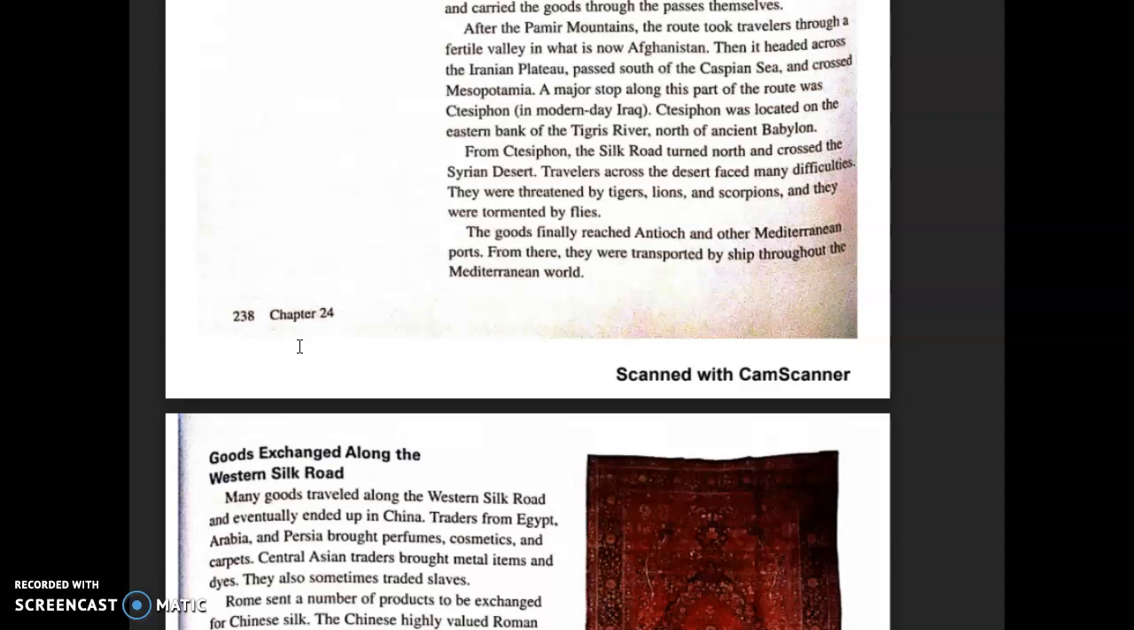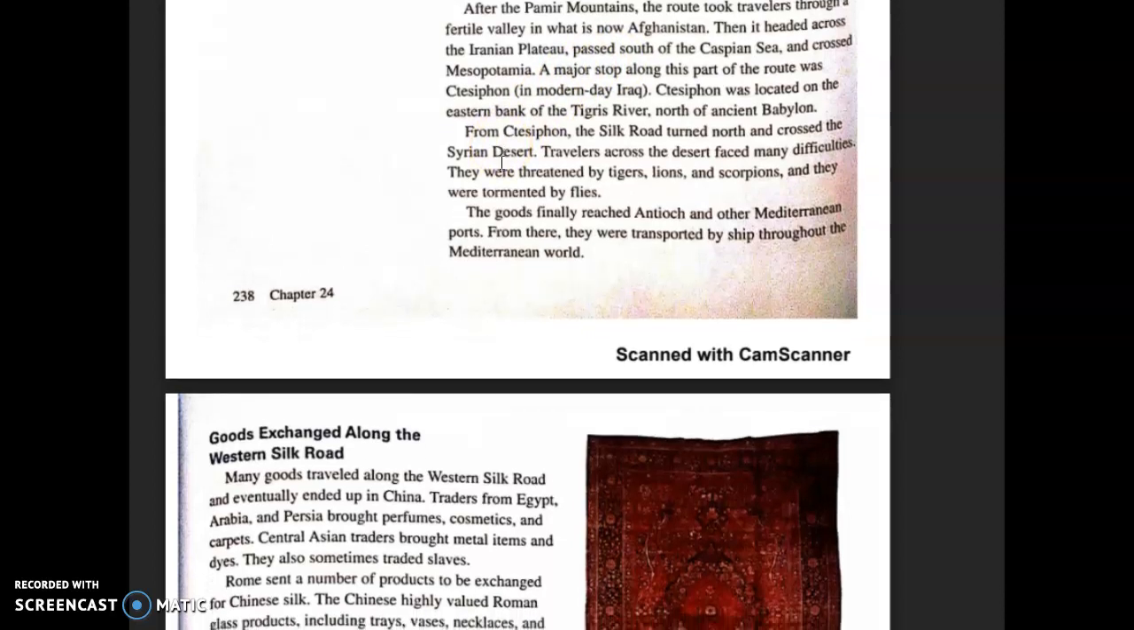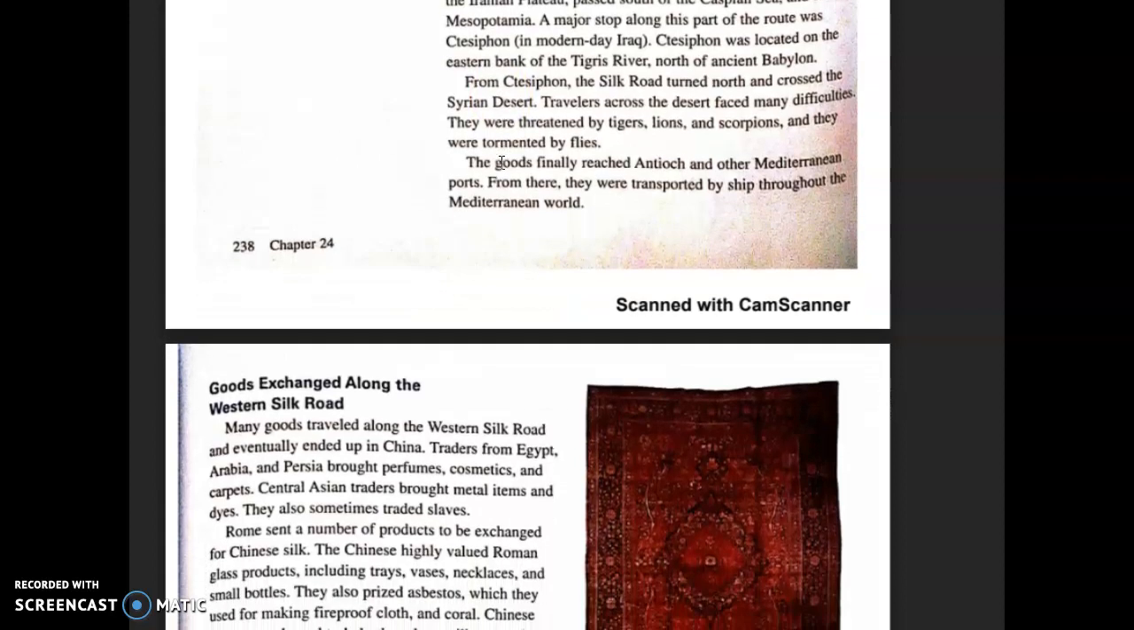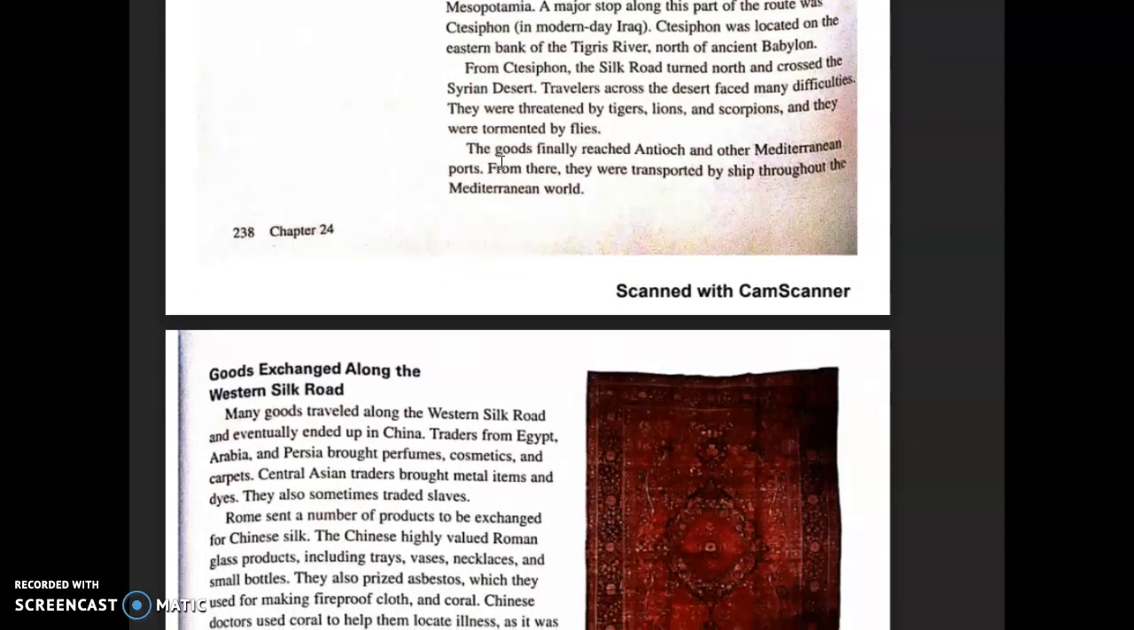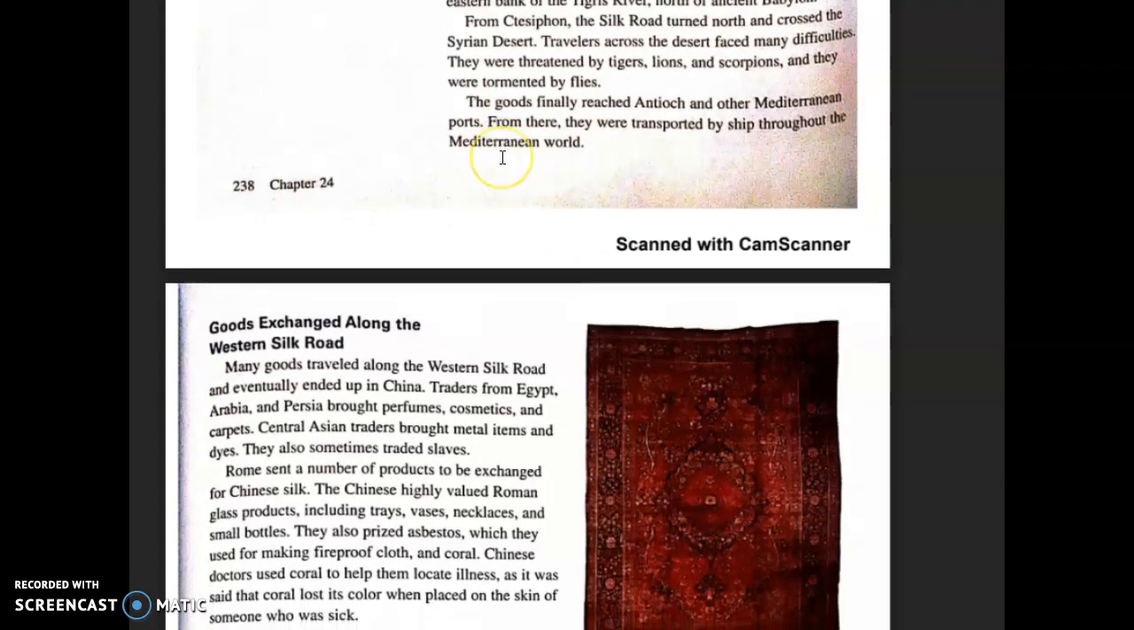Then it headed across the Iranian Plateau, passed south of the Caspian Sea, and crossed Mesopotamia. A major stop along this part of the route was Ctesiphon in modern-day Iraq. Ctesiphon was located on the eastern bank of the Tigris River north of ancient Babylon. From Ctesiphon, the Silk Road turned north and crossed the Syrian desert.